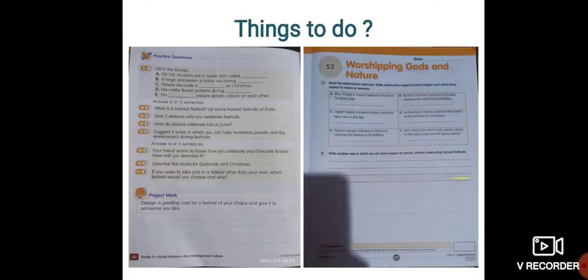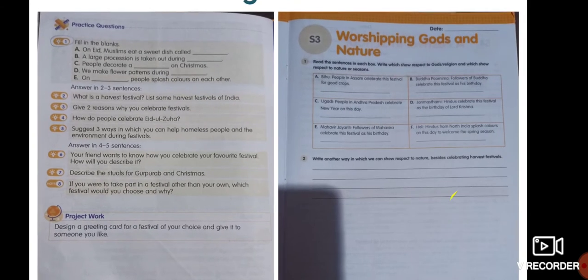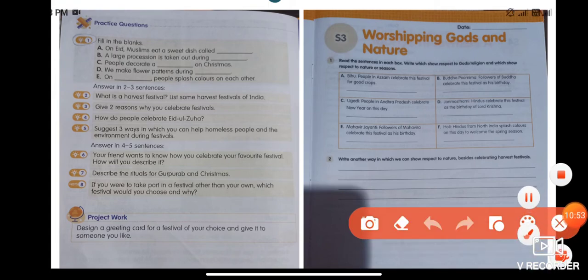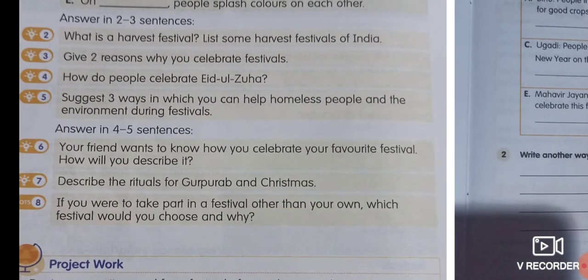Now, things to do. That is your homework for today. You have to complete your practice question number 3 and practice question number 5. Question 3: give 2 reasons why you should celebrate festivals. Question 5: suggest 3 ways in which you can help homeless people and the environment during festivals.